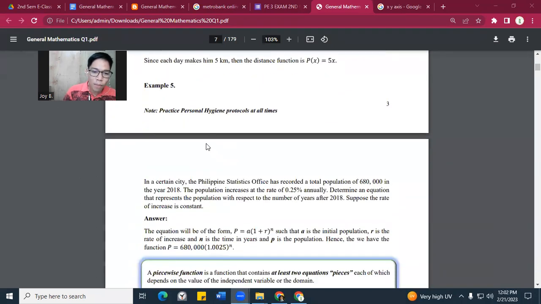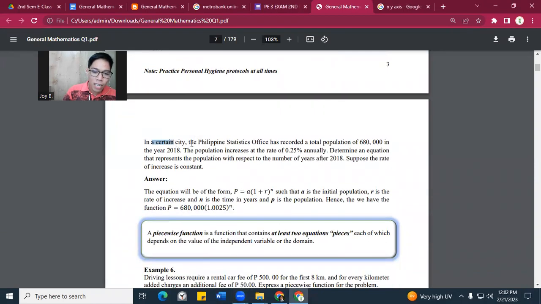Now, punta naman tayo sa example number 5. In a certain city, the Philippine Statistics Office has recorded a total population of 680,000 people in the year 2018. So, ibig sabihin, merong 680,000 people na nakatira. We don't know where the location is. The population increases at the rate of 0.25% annually. We need to determine an equation that represents the population with respect to the number of years after 2018.